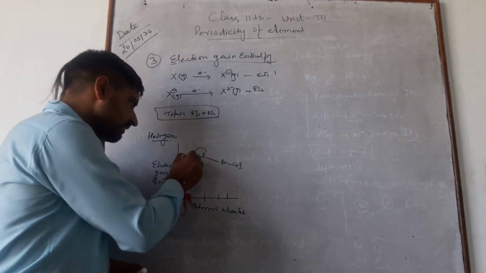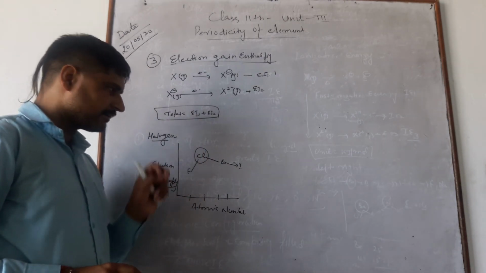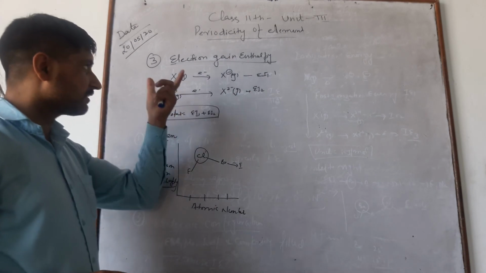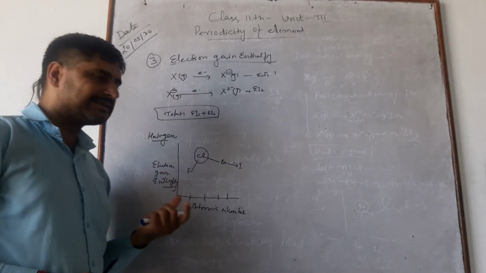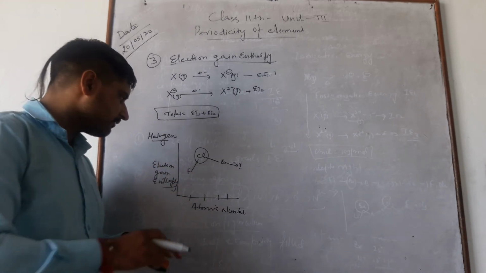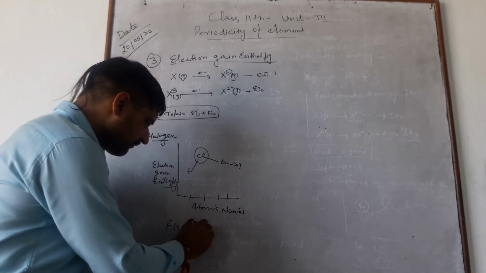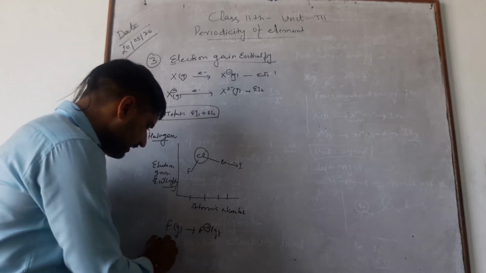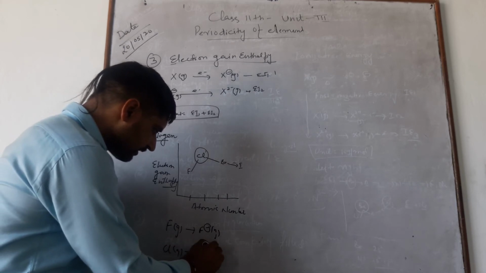The reason is that we see here fluorine has less electron gain enthalpy than chlorine, as predicted from the general periodic trend. When we add the electron, fluorine gaseous atom is converted into F negative gaseous ion and chlorine gaseous atom is converted into Cl negative gaseous ion.